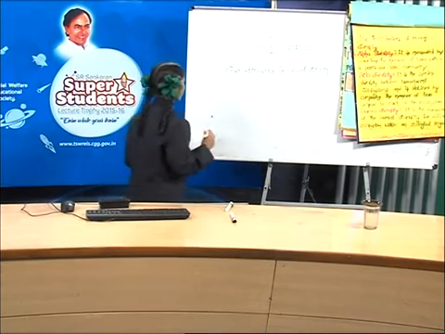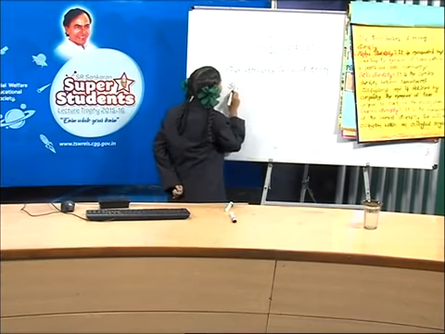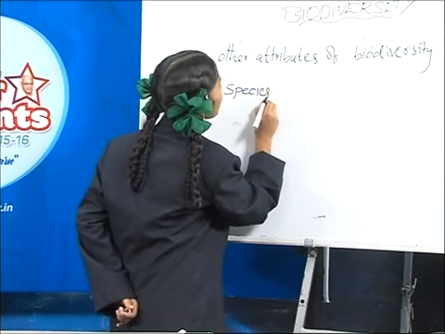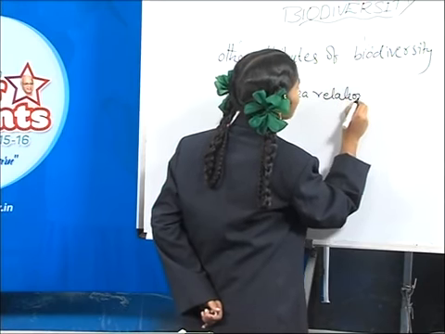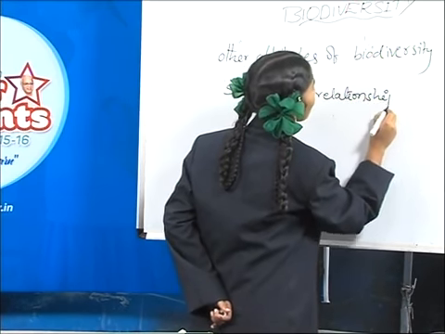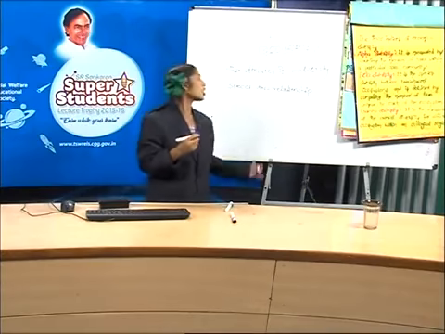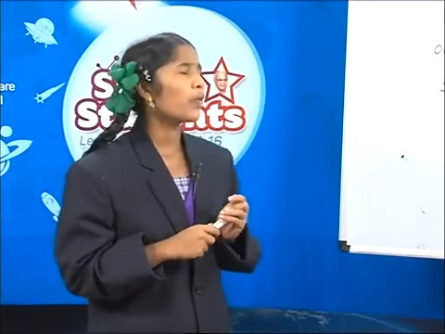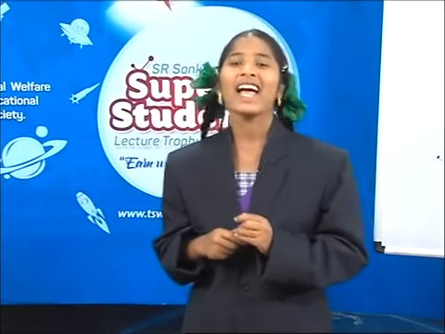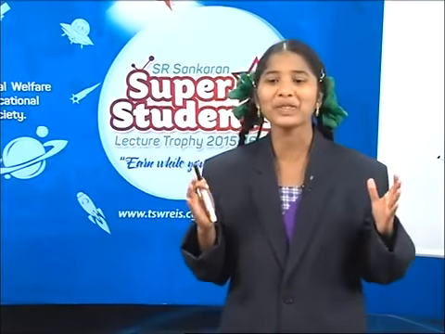Friends, let's learn about species area relationship. This is the second factor of our topic. Before we learn about species richness and the area available to them, let's learn about species richness. Friends, do you know what is meant by species richness? Yes, it is the number of species per unit area.